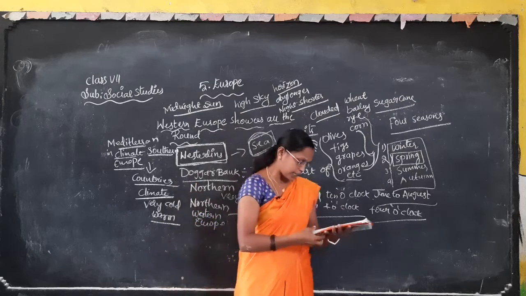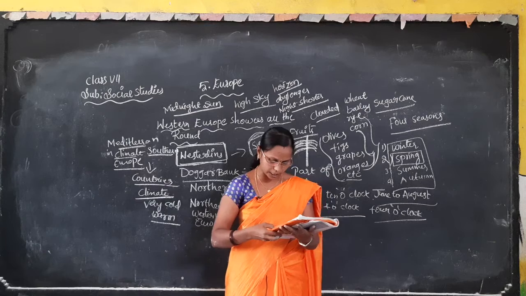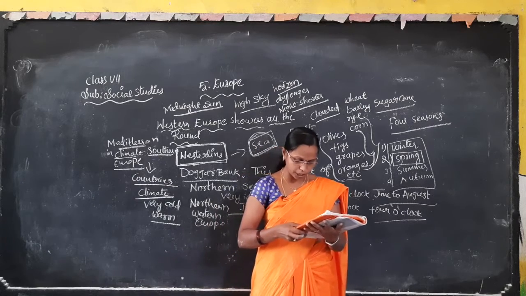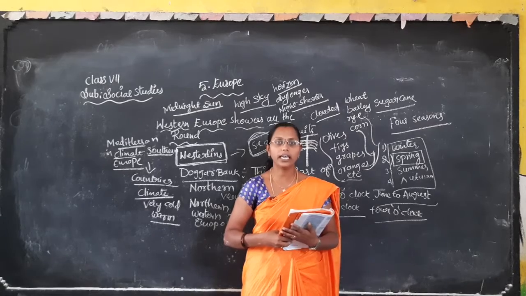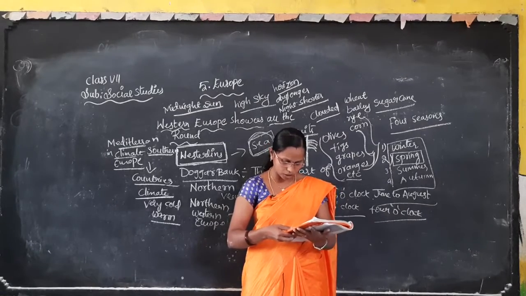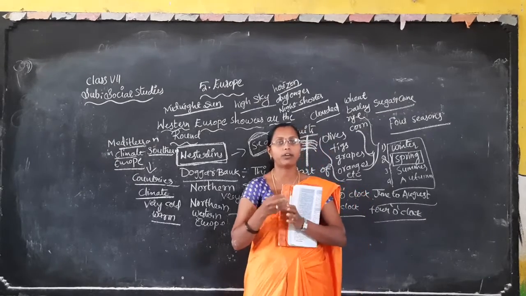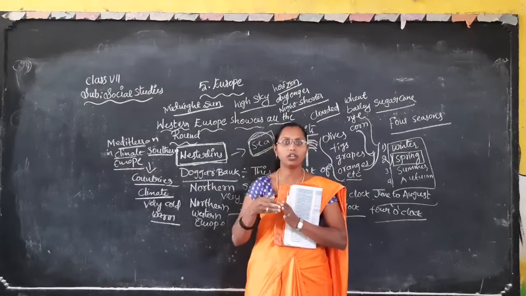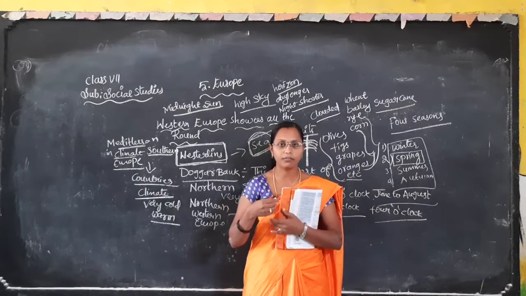Next, the summer season is agriculture season for Europe. The crops mature in this season. There is no need for irrigation, as the rain is sufficient for the crops. Why? They are near the sea, so there is plenty of water.